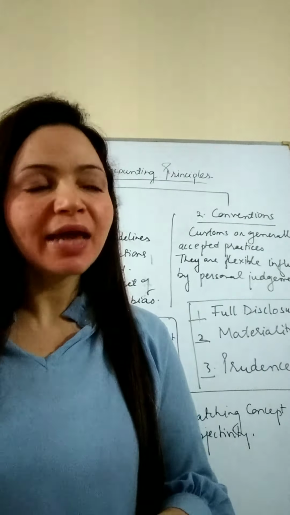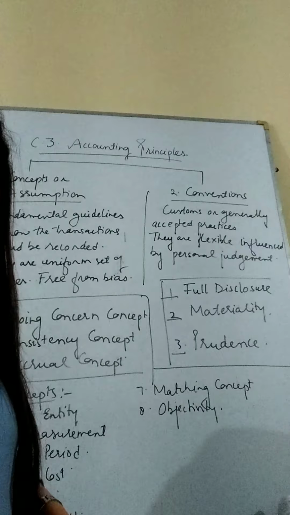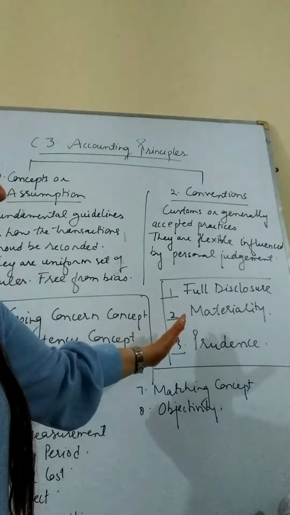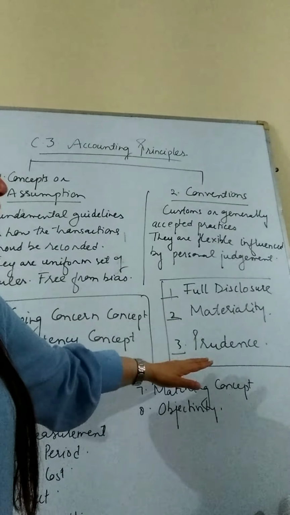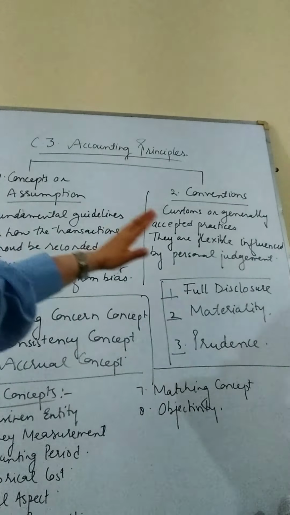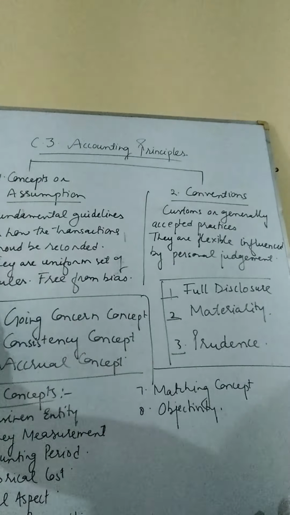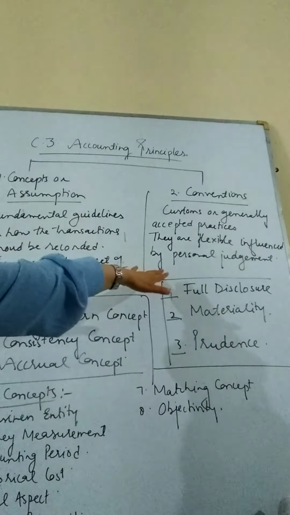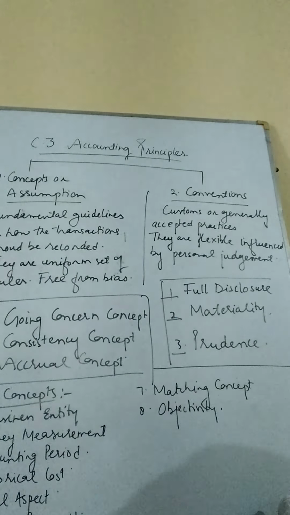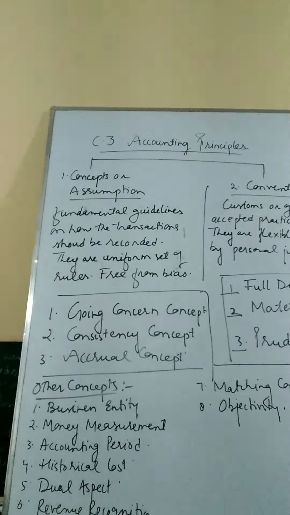So we have 3 major conventions that we are going to study in our syllabus. One is full disclosure, the other one is materiality, and the third one is prudence. Although these are also very important while preparing the accounting records, they are not rigid. They are flexible in nature and prone to personal judgment. So all in all, we will be studying all these concepts which are basic and fundamental, and conventions which are generally accounting traditions or customs followed over a longer period of time. Today we are going to go with concepts.